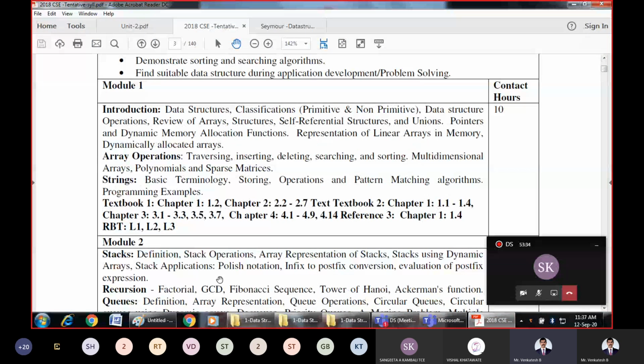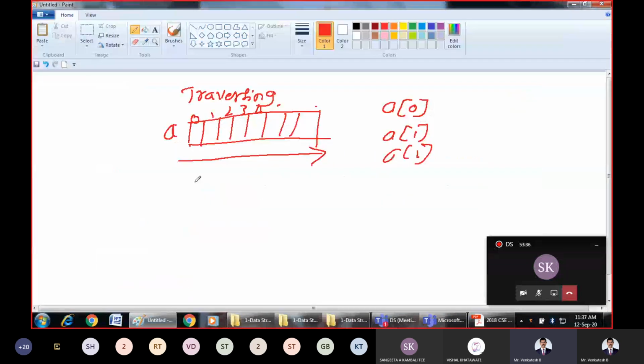So the next thing is inserting an element onto the array. After traversing, we have inserting. What do you mean by inserting? Inserting a new element onto the array.